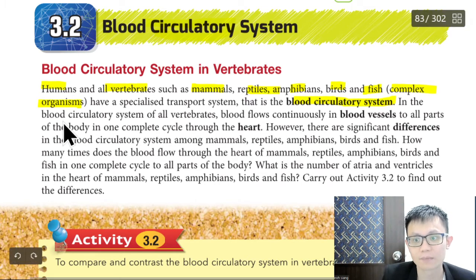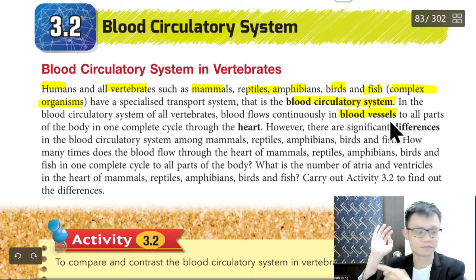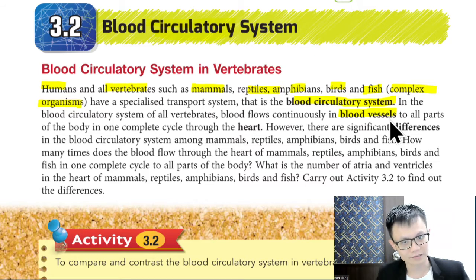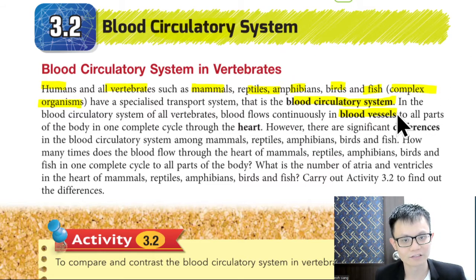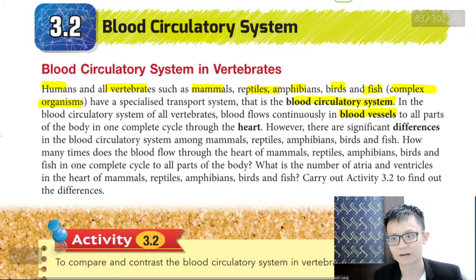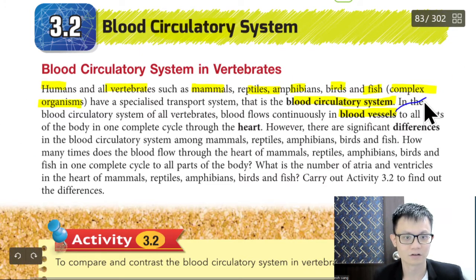In the blood circulatory system of all vertebrates, blood flows continuously through blood vessels. Do you know blood vessel? A vessel is a pipe. Vessel is also like a ship, right? The definition of vessel is a ship, or a place to transport things.